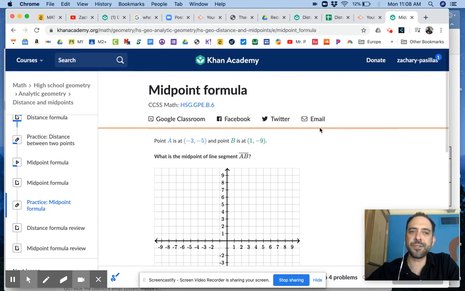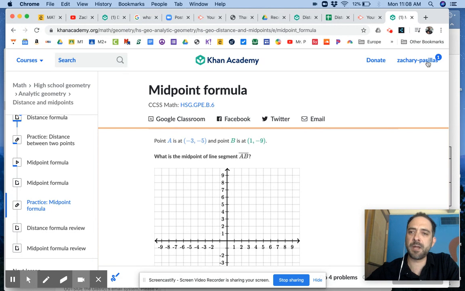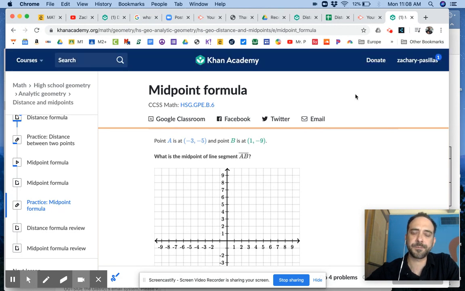So what I need you to do with Khan Academy, it's free. You see how I'm logged in here? I need you to make an account, okay? I need you to make an account, and I'll be adding your account later. The account's just going to help me see if you've completed the problems, okay? And I'll have more info on that later. But just go and make a Khan Academy account.